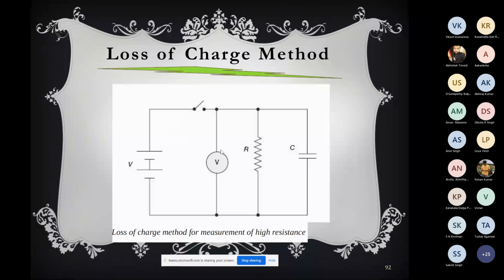So how can you measure the charge? Instead of measuring the charge, you can measure the voltage. At some point of time you measure V, and after some time you can again measure the voltage. From there you will see that the voltage has decreased, and that much charge is drained through the resistance R, and from there you can calculate the value of R. Generally in this method R should be very, very high, because only then will the charge dissipate slowly. Otherwise, if R is very low, that means we are short circuiting it, and the charge will decrease and vanish immediately. So in this method only very high R can be measured.